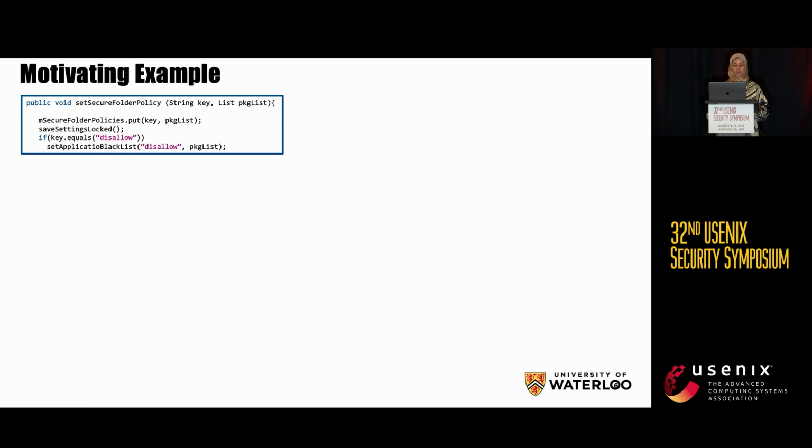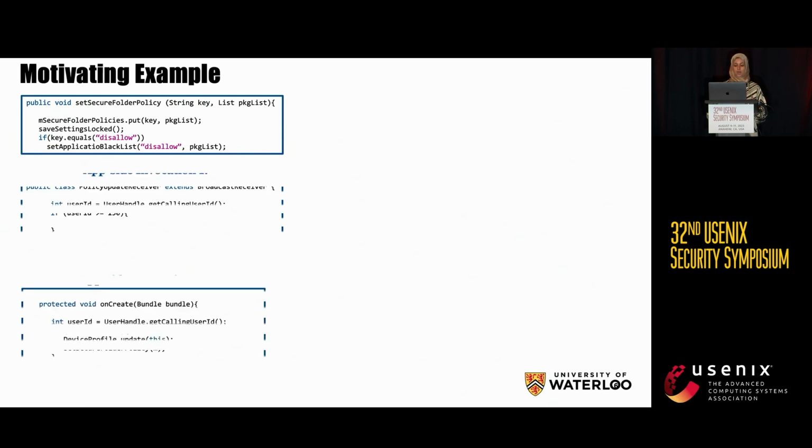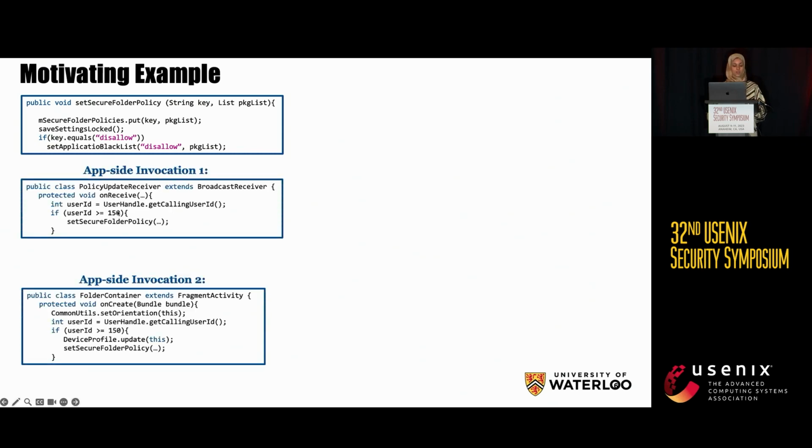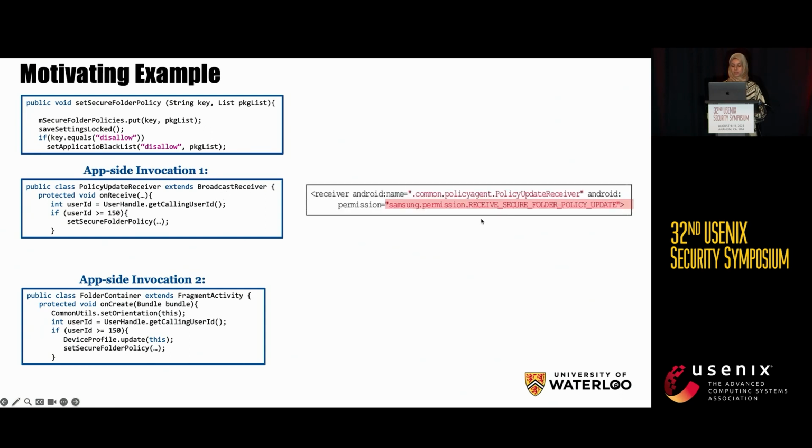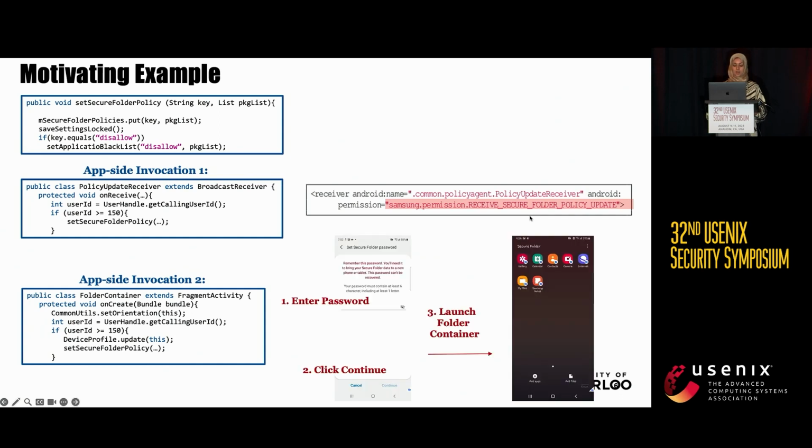Now let's look at the invocation sites in apps. We identify 2. The first invocation site is a broadcast receiver. It enforces an access control right here. This is a permission. The second invocation site enforces another type of access control. It asks the user to enter her password, and then she has to click continue, and then she would land in the secure folder activity, which leads to the secure folder policy.